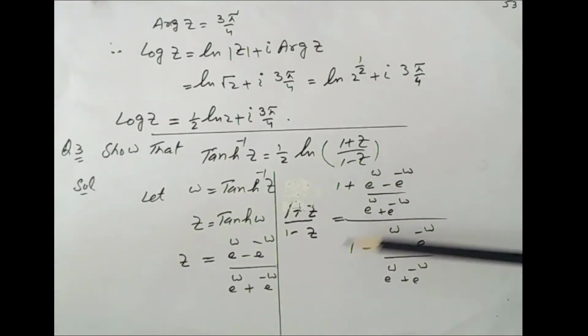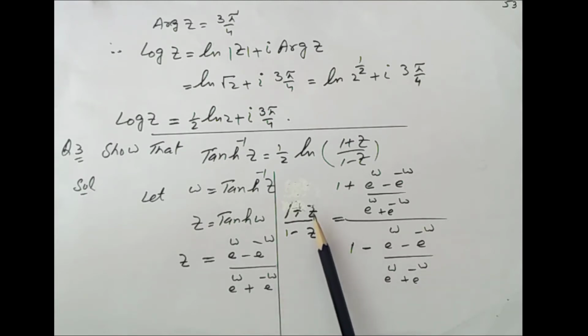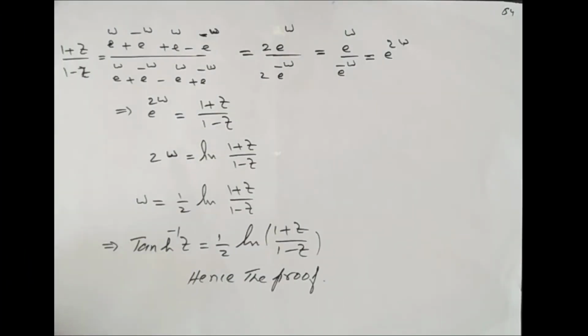We find 1 plus z over 1 minus z by putting the value of z, that is e to omega minus e to minus omega divided by e to omega plus e to minus omega. Here we put the value of z, and after simplification we have 1 plus z over 1 minus z equal to 2e to omega over 2e to minus omega, and this becomes e to the power 2 omega.